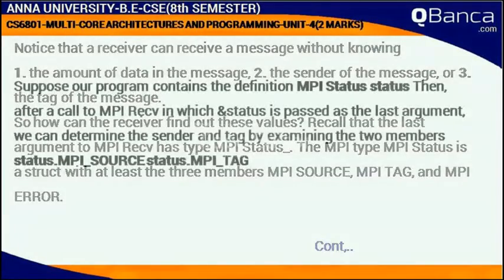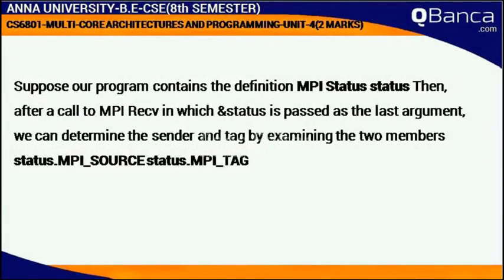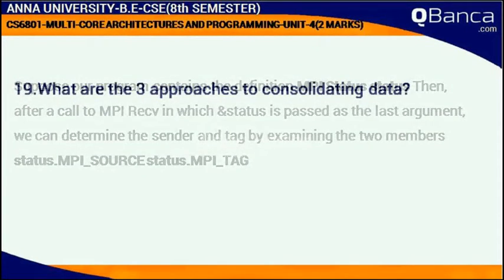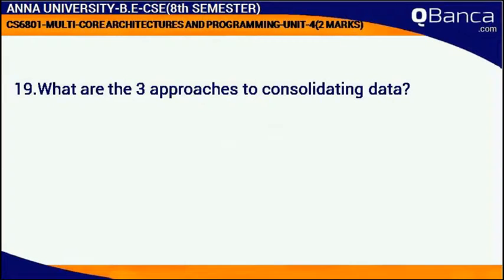Suppose our program contains the definition MPI_Status status, then after a call to MPI_Recv in which &status is passed as the last argument, we can determine the sender and tag by examining the two members status.MPI_SOURCE, status.MPI_TAG.